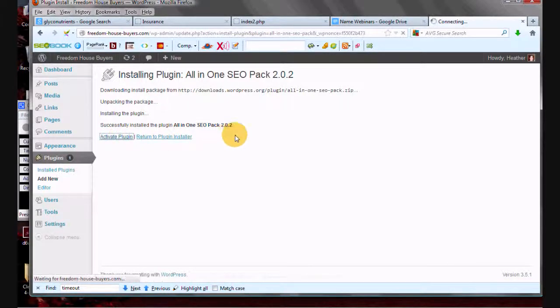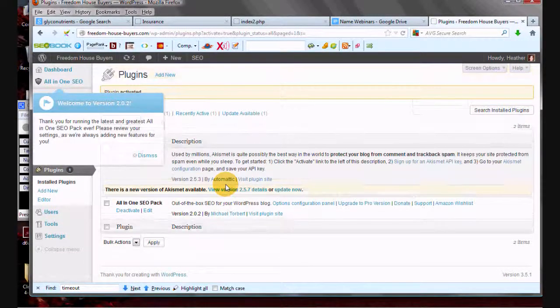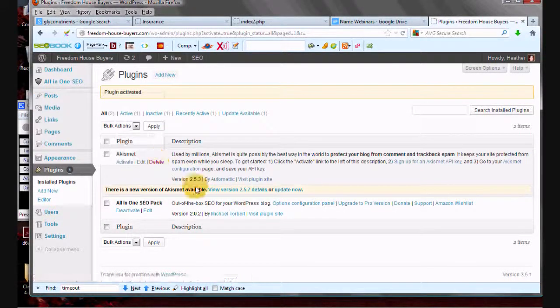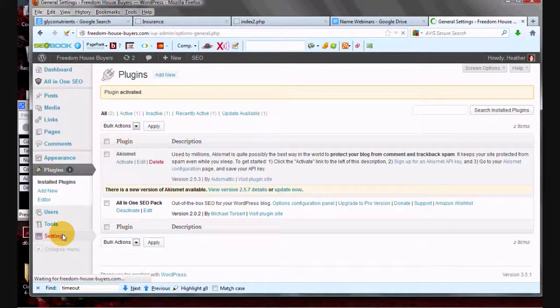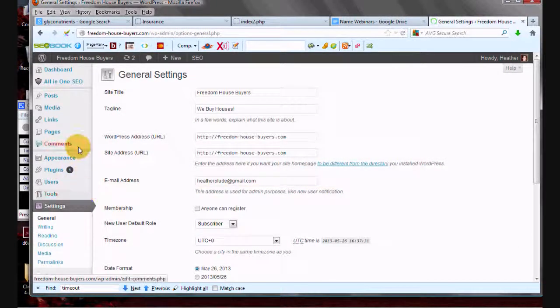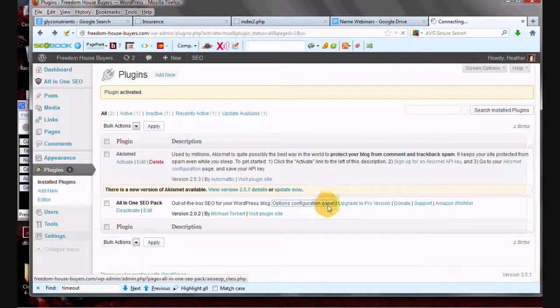We're going to activate the plugin. And then, sorry about that. We're going to go to the configuration panel, which is right here.